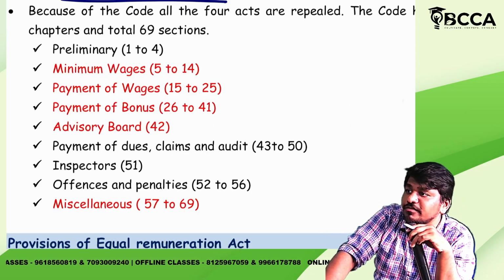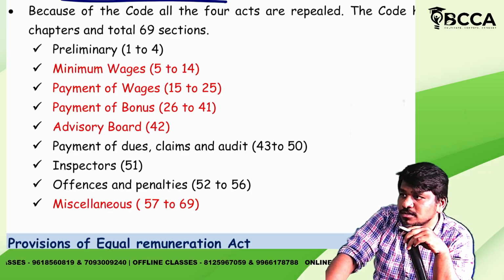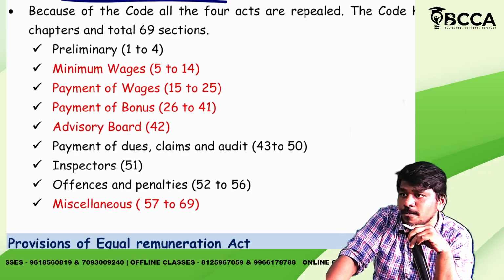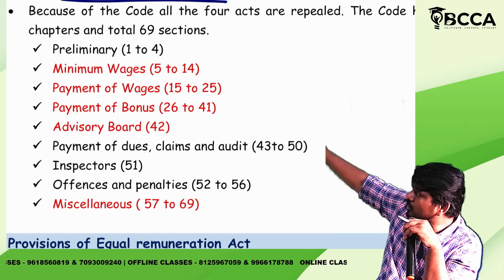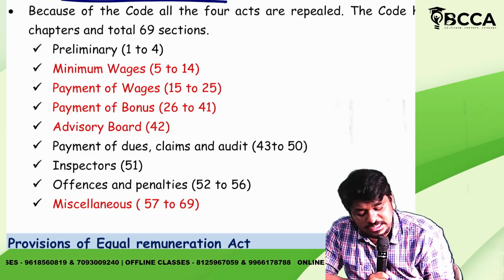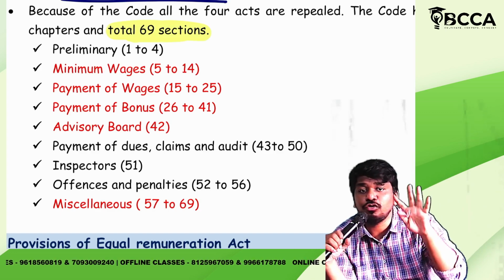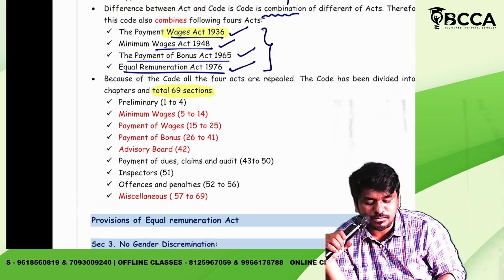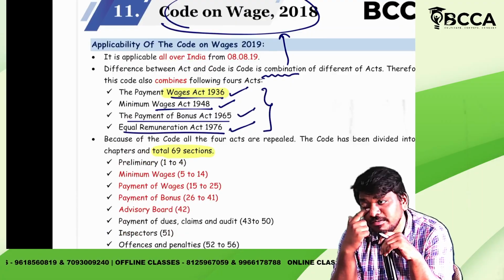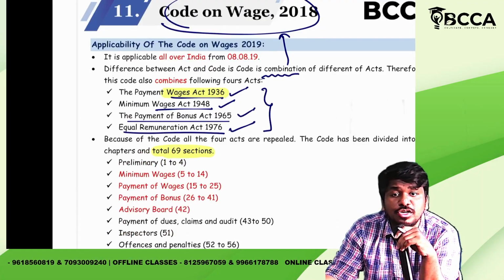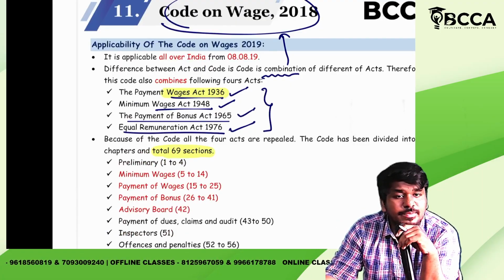There is no need for you to prepare those topics because it's not given in your syllabus. Okay. So totally how many sections are there in this code? 69 sections, which consists of 4 acts. What are those? Payment of wages, minimum wages, payment of bonus, Equal Remuneration Act.